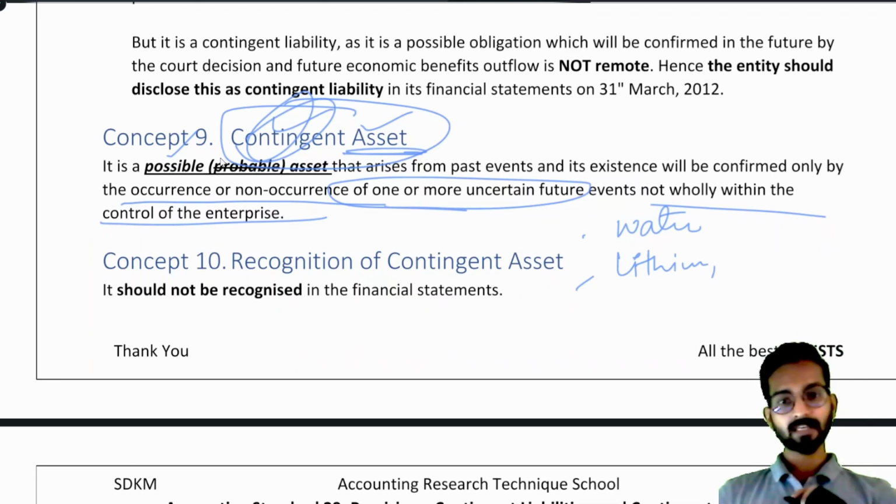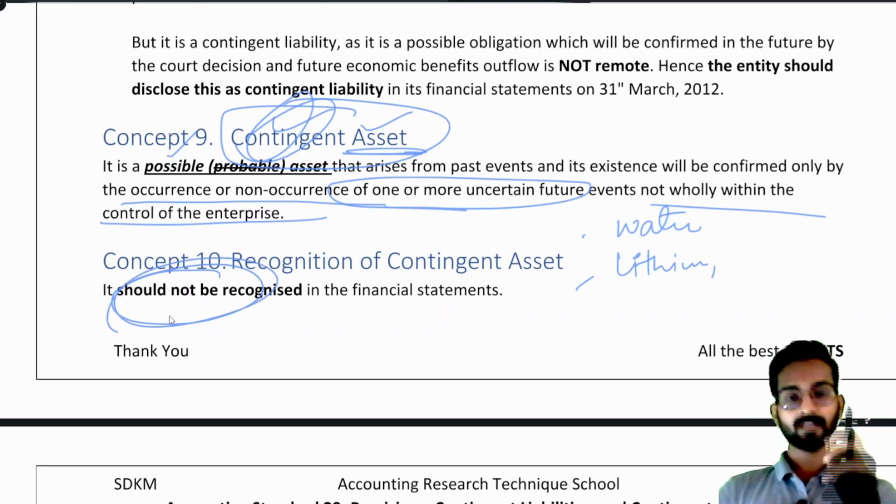How to recognize that contingent asset? It should not be recognized. You cannot recognize it anywhere. Sir, you can recognize a contingent liability in the footnote. Very good. But can you recognize a contingent asset also in the footnote? Never. You can never record a contingent asset anywhere.